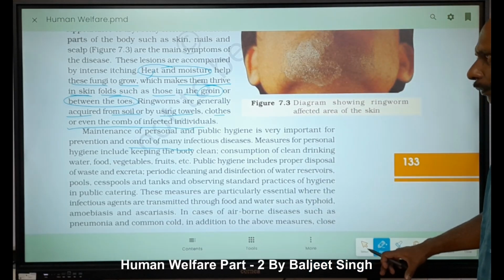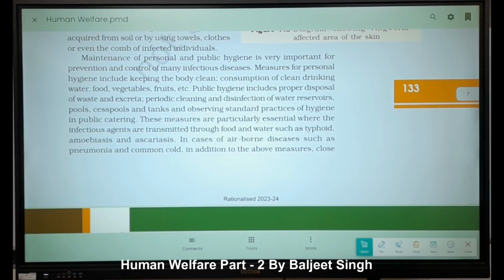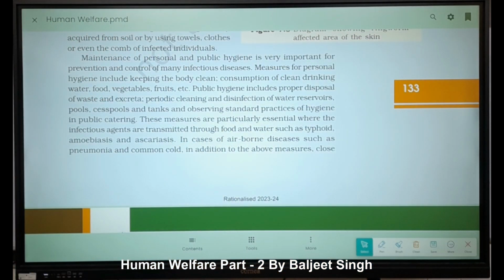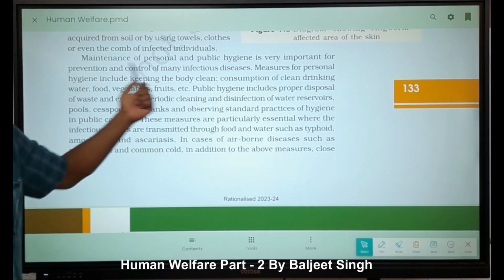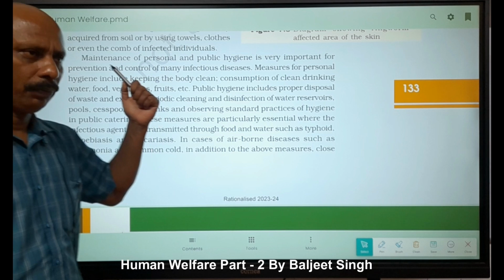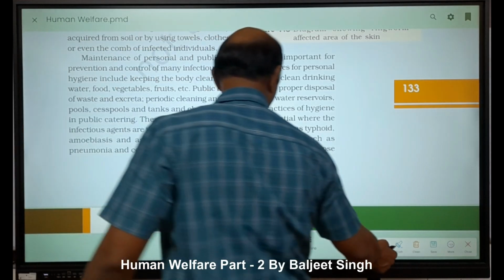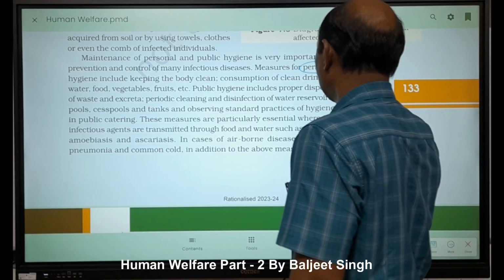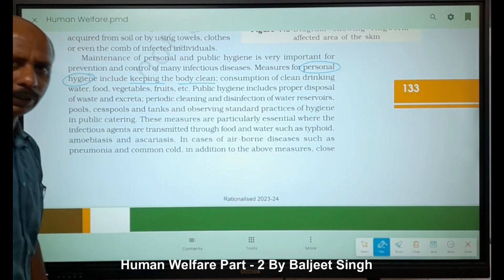So these are some diseases which are given here. And last, it is given about the maintenance of personal and public hygiene. What is given here? We should read here. Maintenance of personal and public hygiene is very important for prevention and control of many infectious diseases. Already we read this one in the previous paragraph. Measures for personal hygiene include keeping the body clean first.